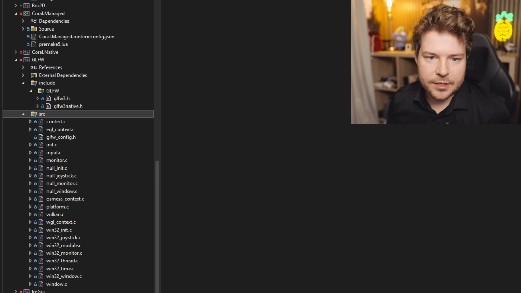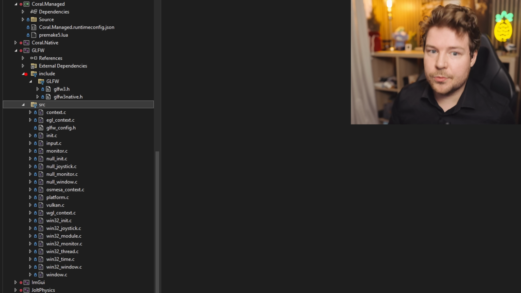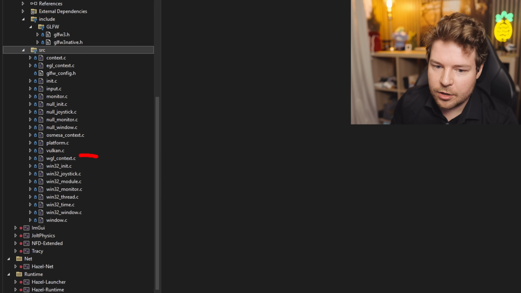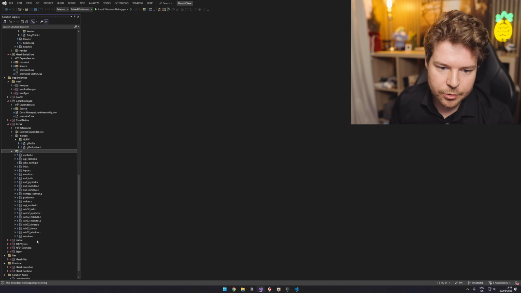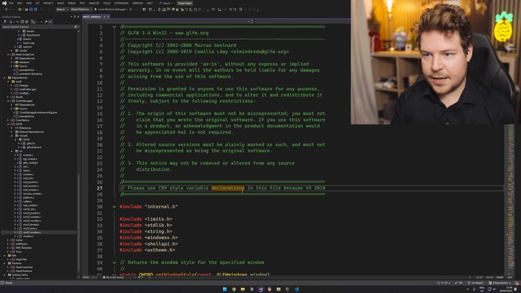However, what I have over here is Hazel. I've just opened up the Hazel solution, which has GLFW source code in it. It's probably just the fastest way to open GLFW for me. You can see there's a whole bunch of Win32 things. So what I'm gonna do is, where would this be? Let's have a look, maybe in window.